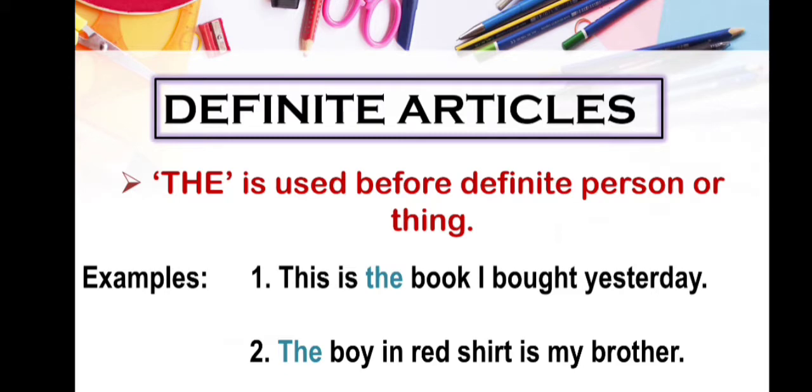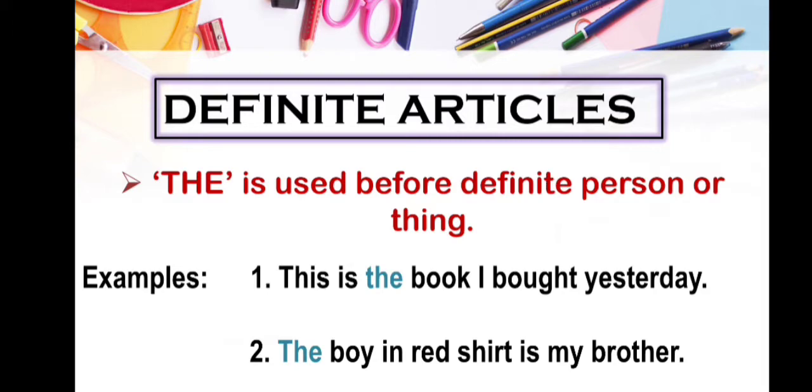Here we have used the because in the sentence we are talking about that particular book which I bought yesterday. Okay. The next sentence is: the boy in the red shirt is my brother. Here I am talking about the particular boy, the definite boy who is wearing the red shirt, and that boy is my brother. That's why we have used the boy here.